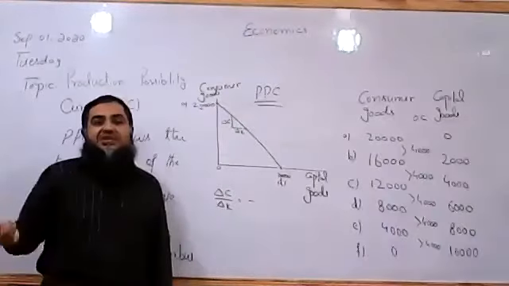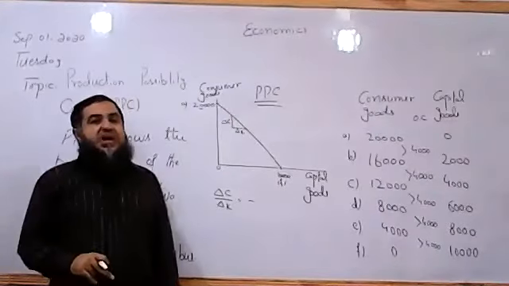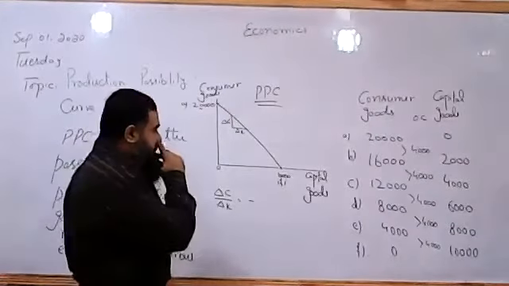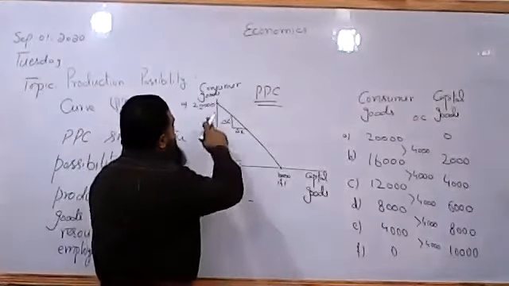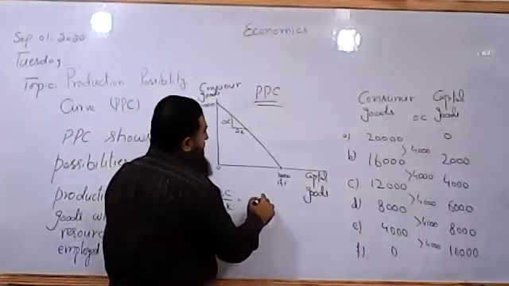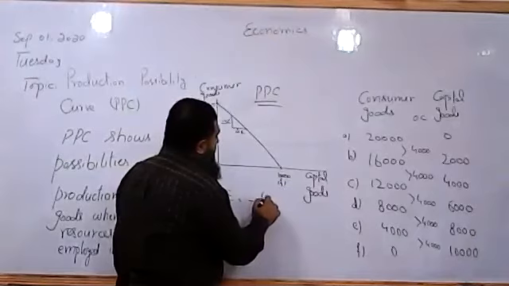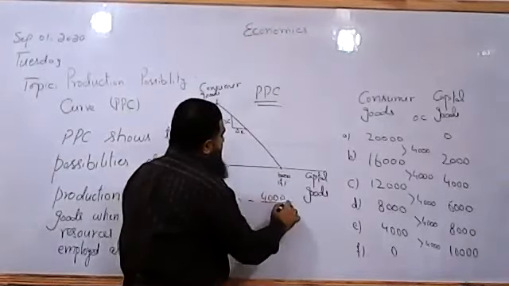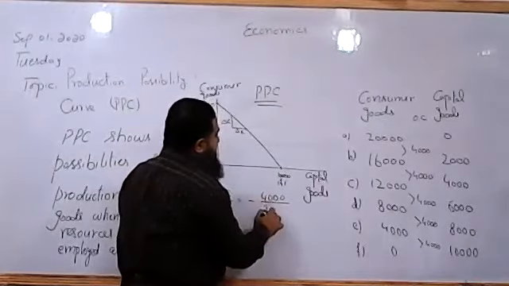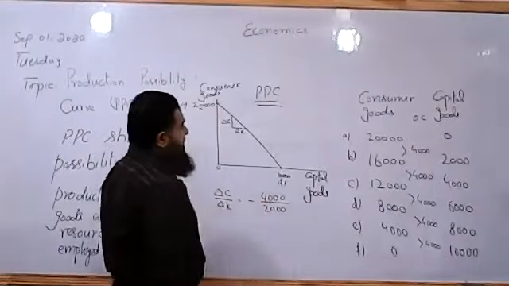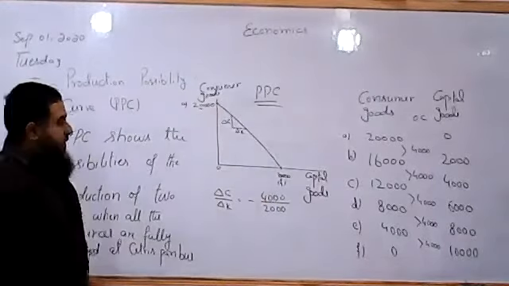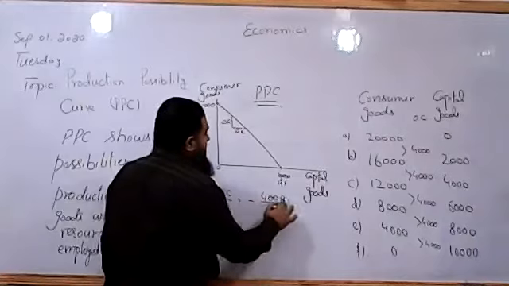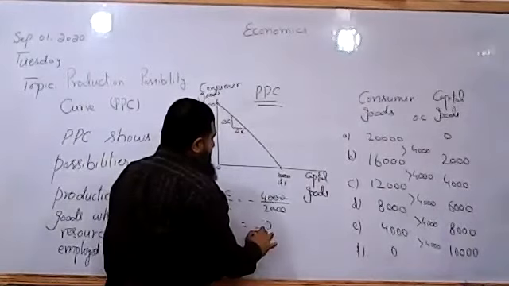One thing is increased, another is decreased. That's why it is negatively related. I'm putting a negative sign with it. So change in consumer goods is what? That is 4,000 of consumer goods are given up to produce extra 2,000 of capital goods. All right. So if we take it, it is called -2.